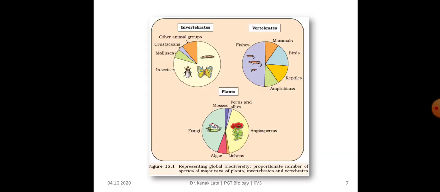The given figure represents the global biodiversity and proportionate number of species of major taxa of plants, invertebrates and vertebrates. This pie chart is also very important from the examination point of view.